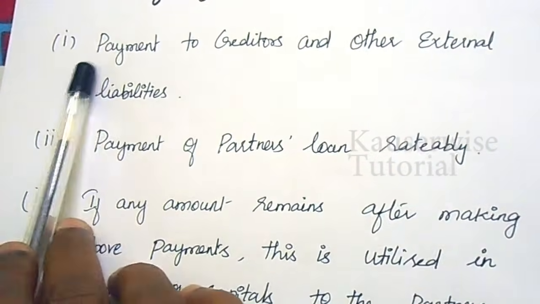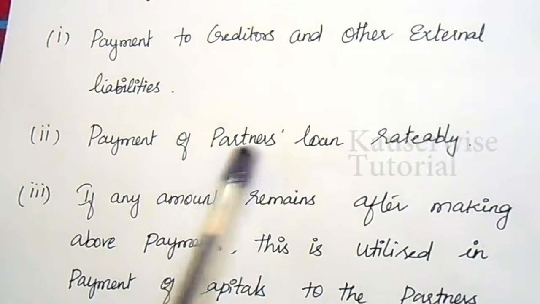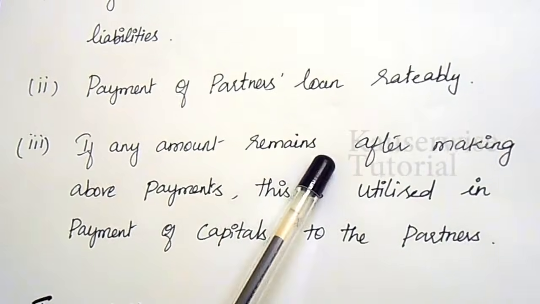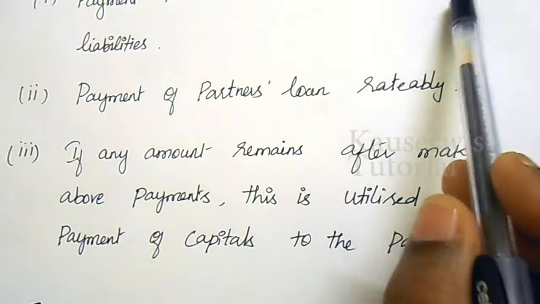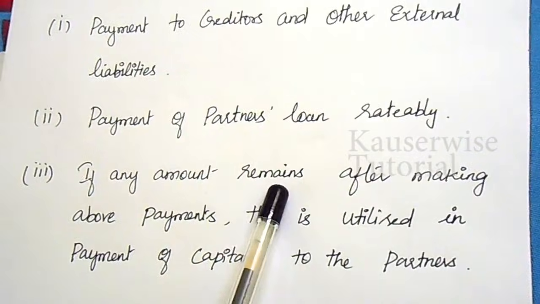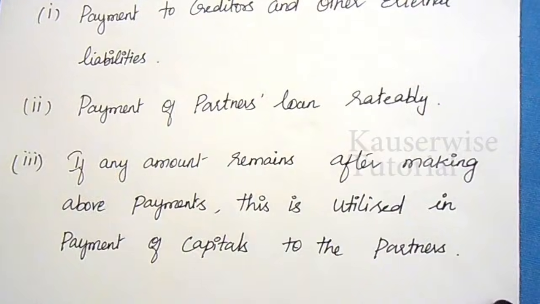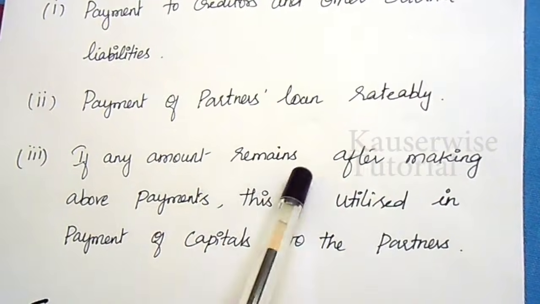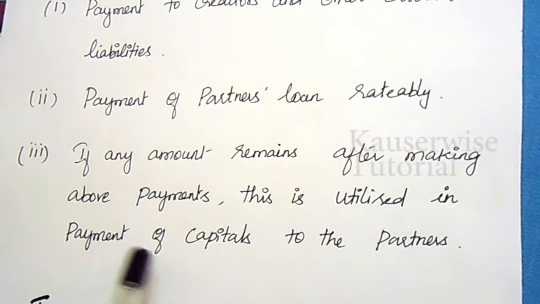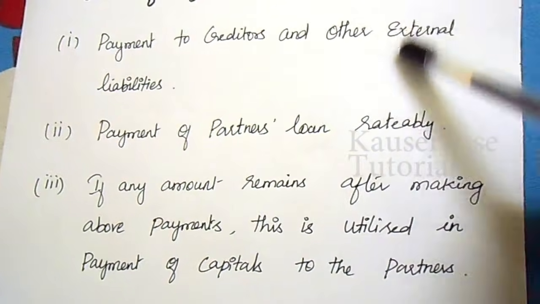So the first preference will be creditors and external liability, the second preference goes to partners' loan, and the third and final one is, if any amount remains after making payment to external liability and partners' loan, if we have any excess or balance amount, that will be payable to partners' capital accounts. That is, if any amount remains after the above payments, it is utilized in payment of capitals to the partners. So this is the procedure or order of payment.